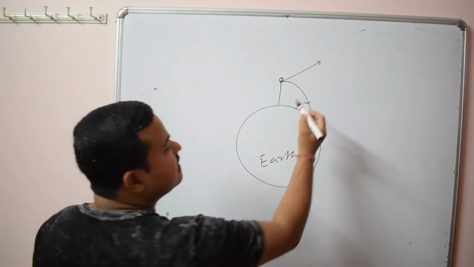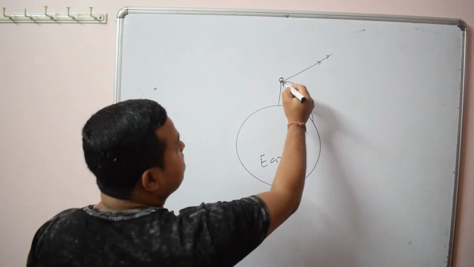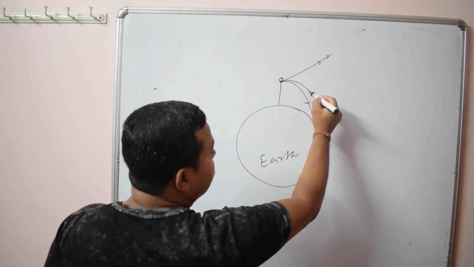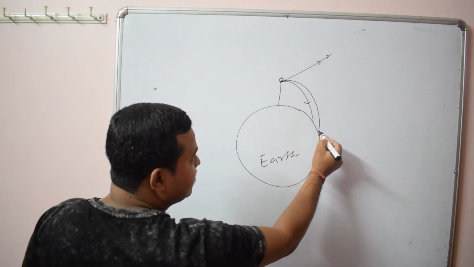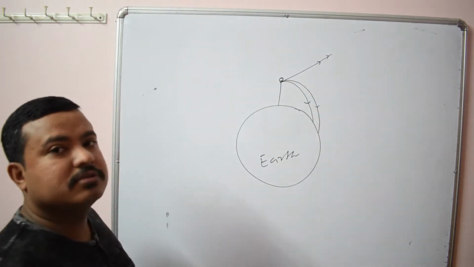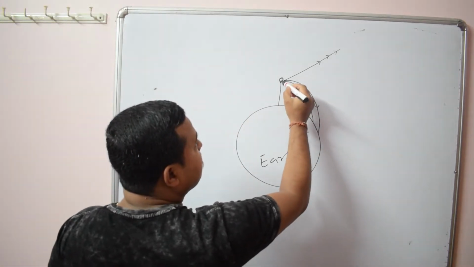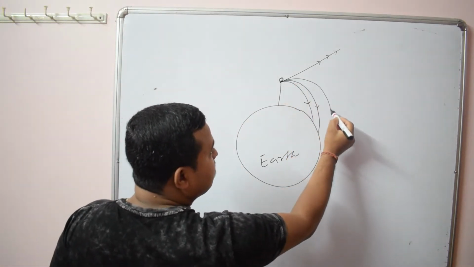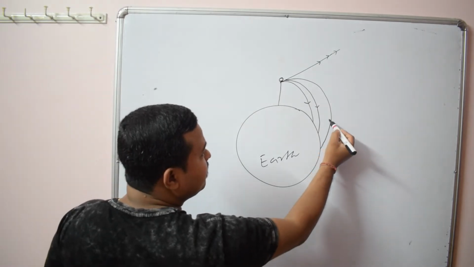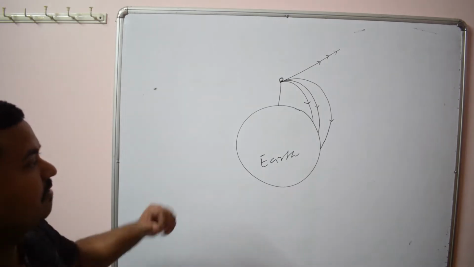Now let us increase its velocity. Then the trajectory will be like this, and here also it hits the earth surface. Now if we keep on increasing the velocity, we will find that at a certain point it touches the earth surface. It means it will fall on the earth surface due to gravity.